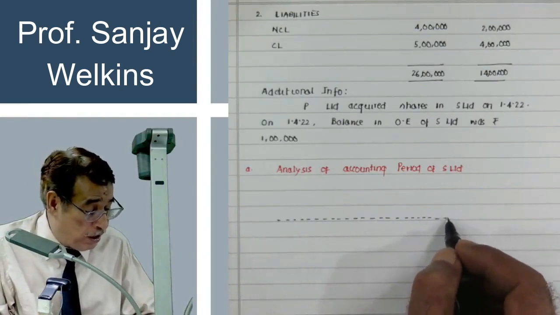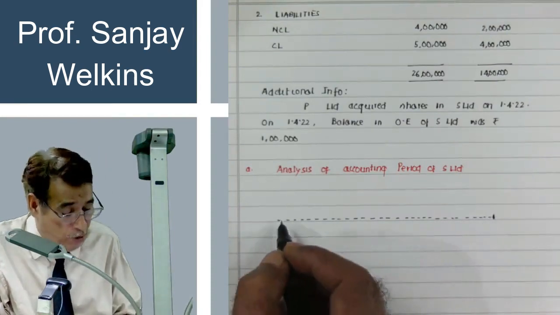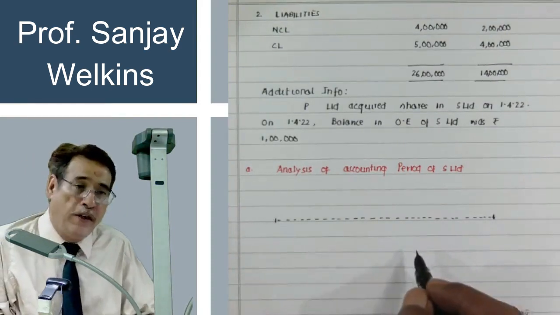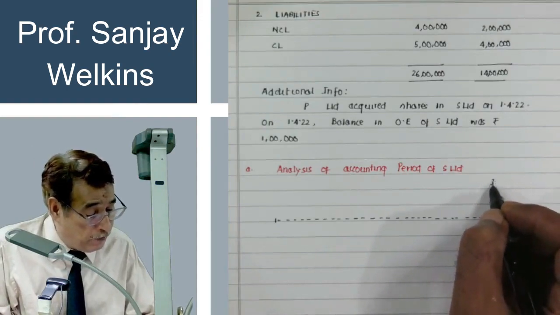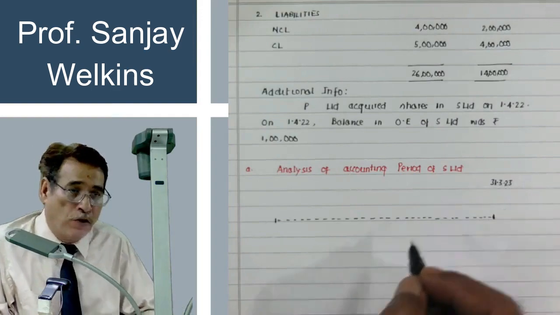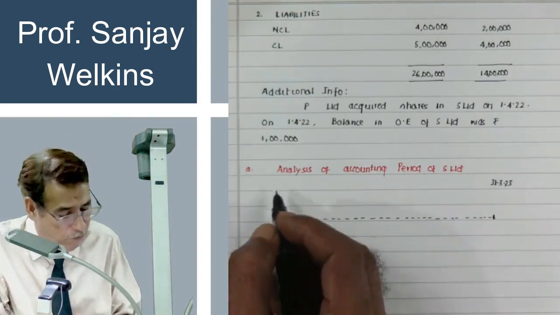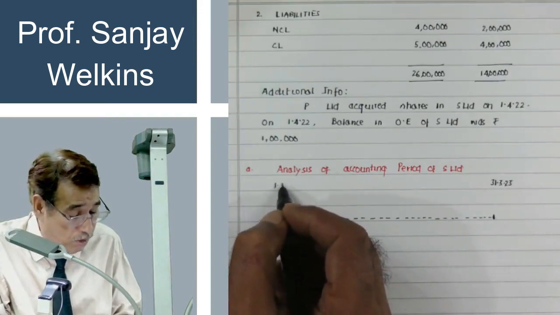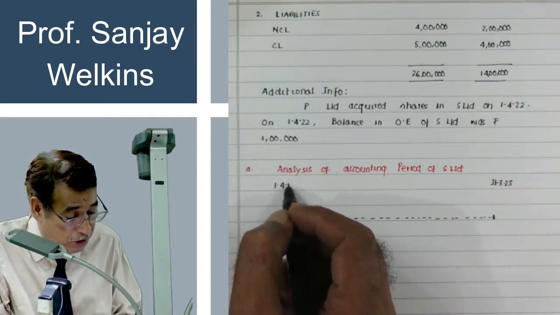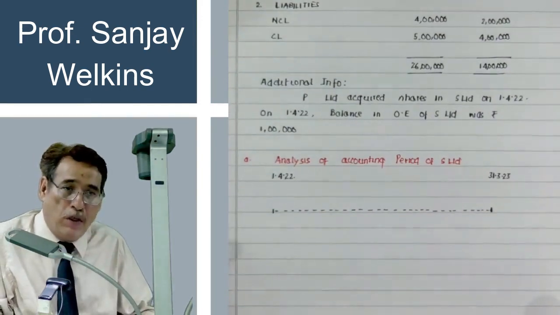First of all, stretch a line. Note down both the ends of the accounting year. That means closing and opening date. Now, the closing date is given to you as 31st/3/2023. Quite obviously, if the closing date happens to be 31st/3/2023, your opening date must be 1/4/2022.